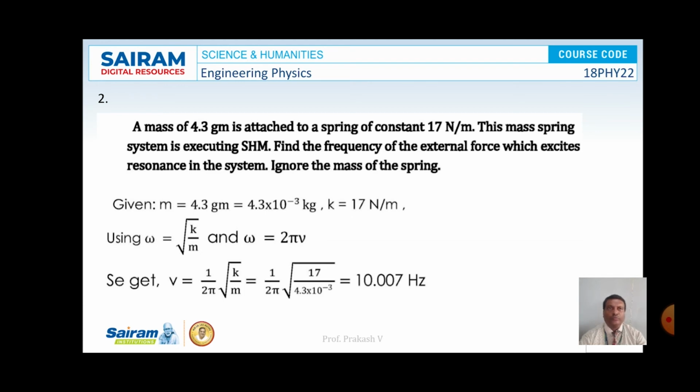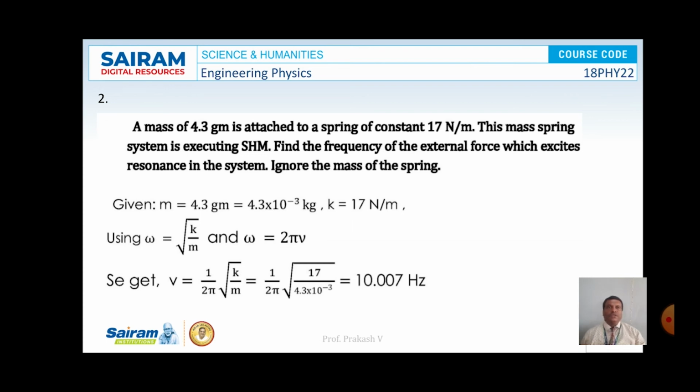So m is 4.3 grams, convert that into kg, and k is 70 Newton per meter, and we know that omega is equal to square root of k by m, and further omega is equal to 2 pi mu. So by making use of these two equations, the value of mu can be written as 1 by 2 pi into square root of k by m. Substitute the value of k and m in the formula, and on simplification the value of mu is equal to 10.007 hertz. So this is the solution for the given problem.